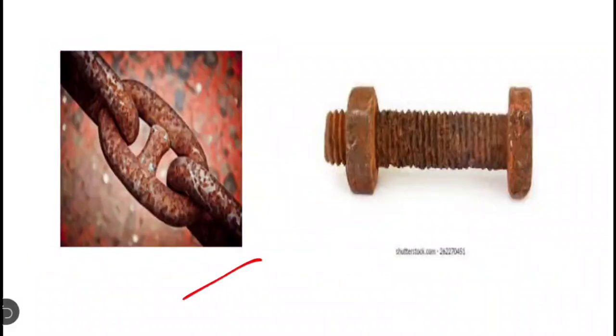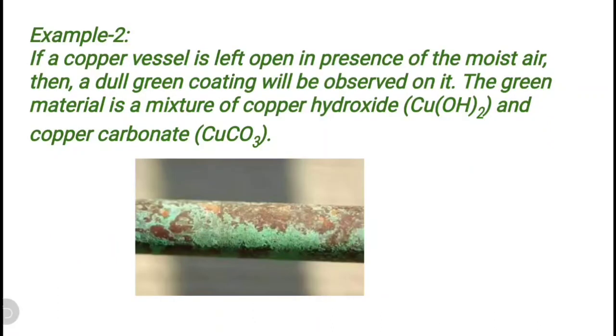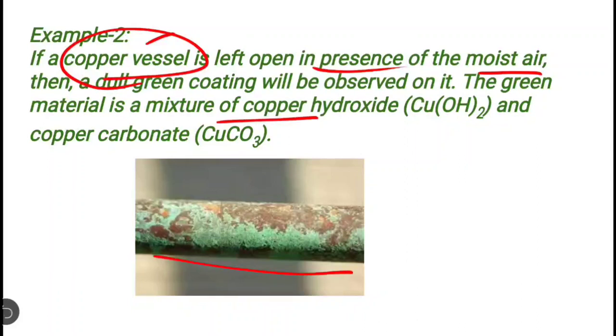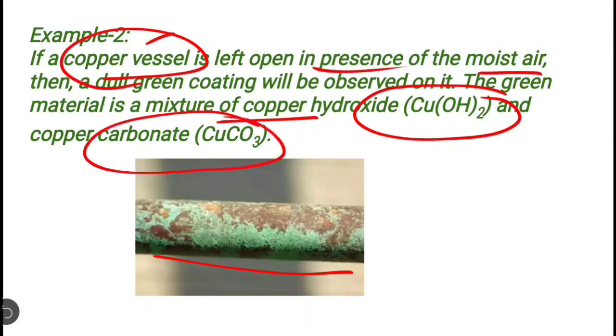You can see here, this is an example of rusting of iron. And the next example is a copper vessel. If a copper vessel is left open in the presence of moist air, then a dull green coating will be observed on it. You can see the green coating in this diagram, and this green material is actually a mixture of copper hydroxide and copper carbonate.